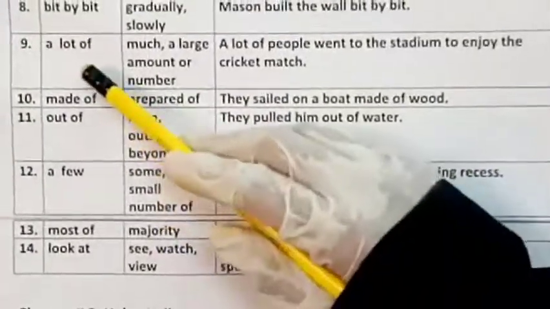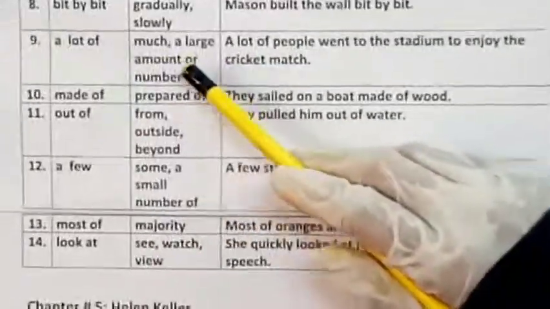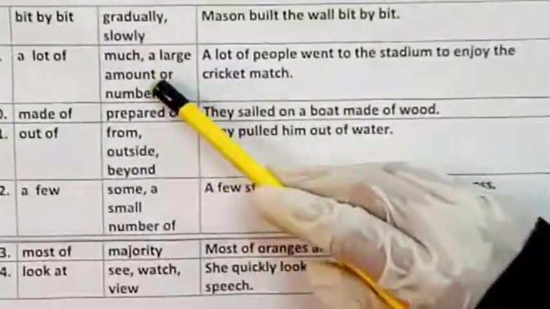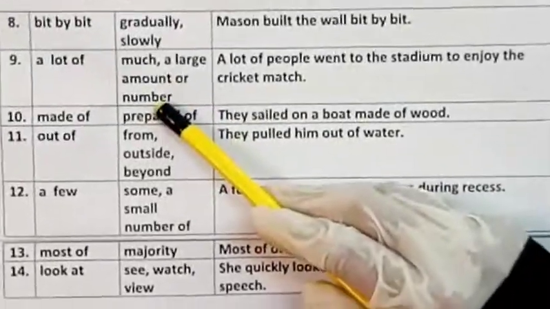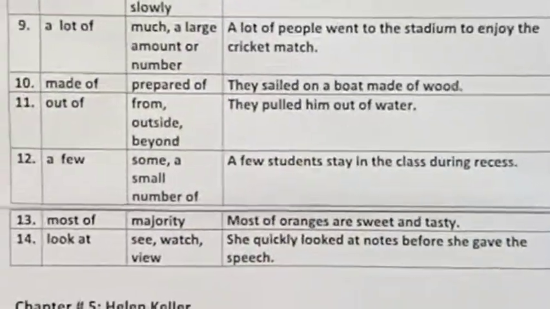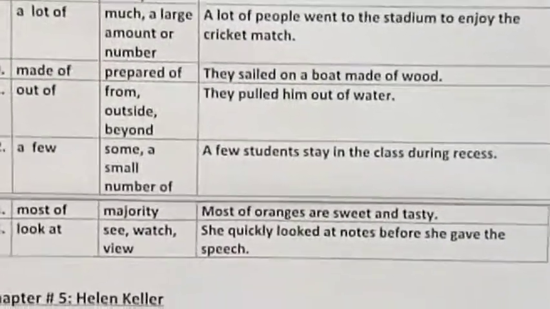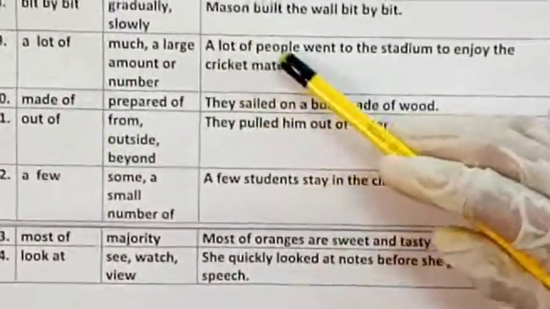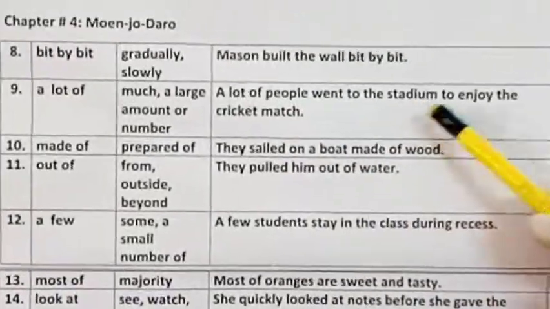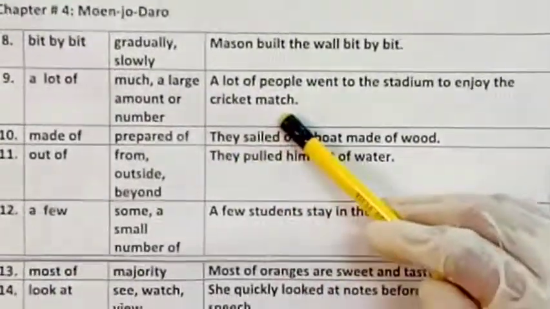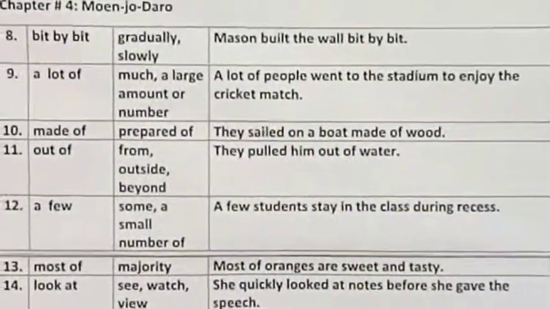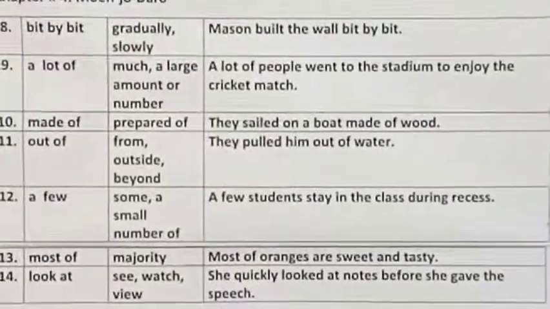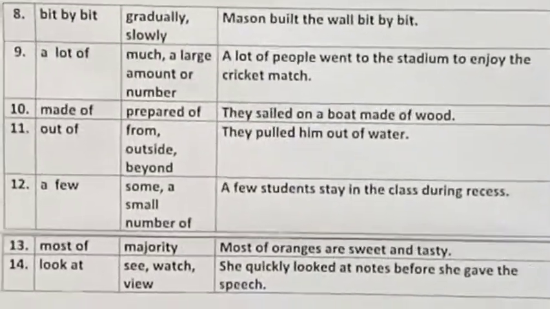So the next phrase is a lot of. A lot of means much, a large amount or a large number. ज़्यादा मिक़दार में, कसीर मिक़दार में या एक बड़ी तादाद में. Sentence is a lot of people went to the stadium to enjoy the cricket match. So a lot of people went to watch the match or to see the match.